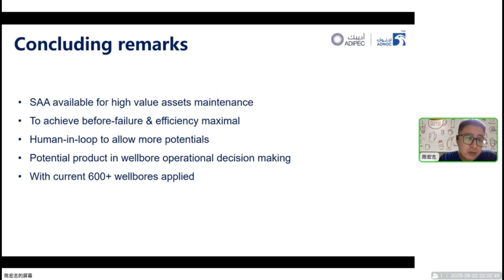Now here comes the conclusion. We do believe that SAA is available for high-value asset maintenance, especially the wellbores in shale oil fields. We have been able to achieve before-failure maintenance and maximum efficiency by using this swarm agent-based approach. The human in the loop is now even more efficient, allowing us to dig up more potential. With currently 600 wellbores being applied, we do now believe that there's a potential product in wellbore operation decision making. It's a replicable and scalable product here, definitely for now.